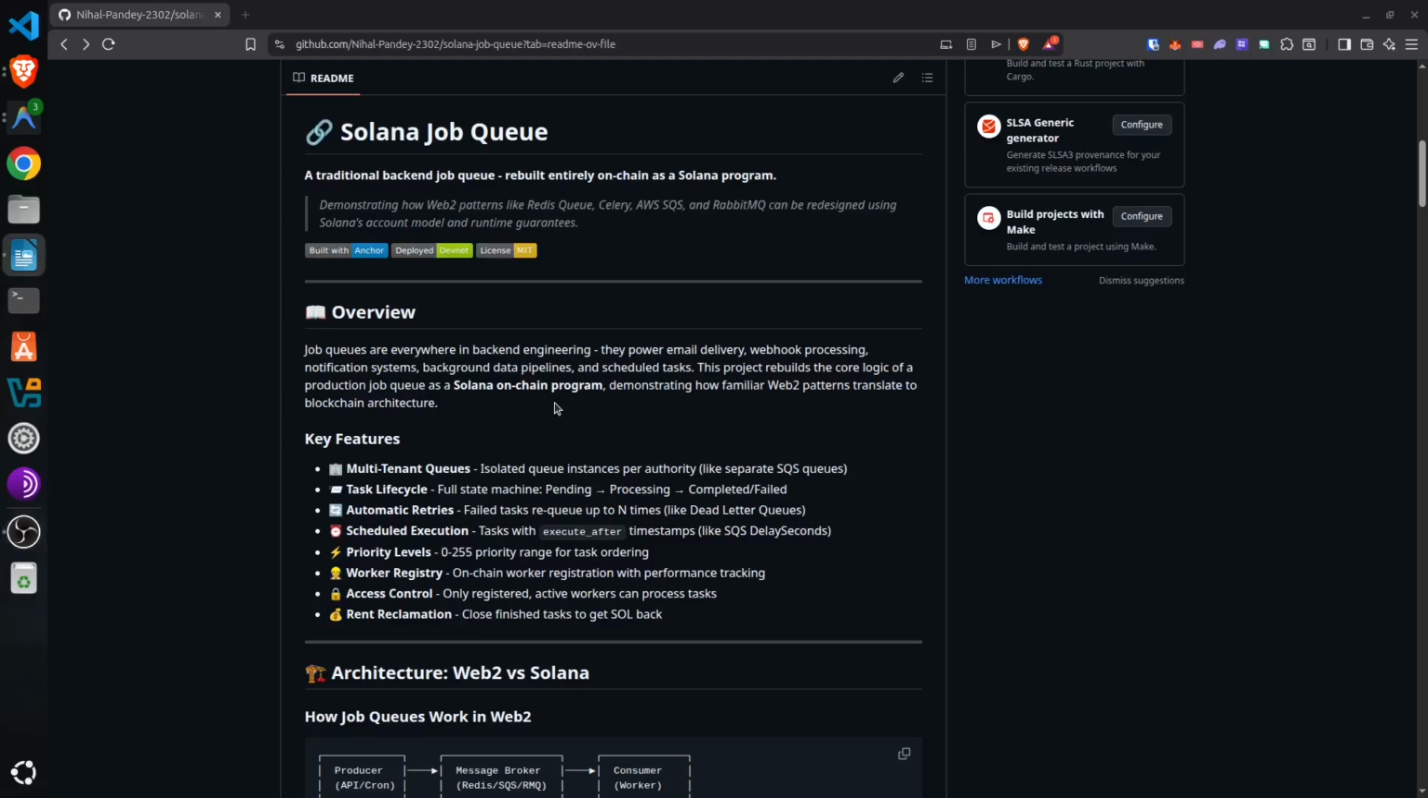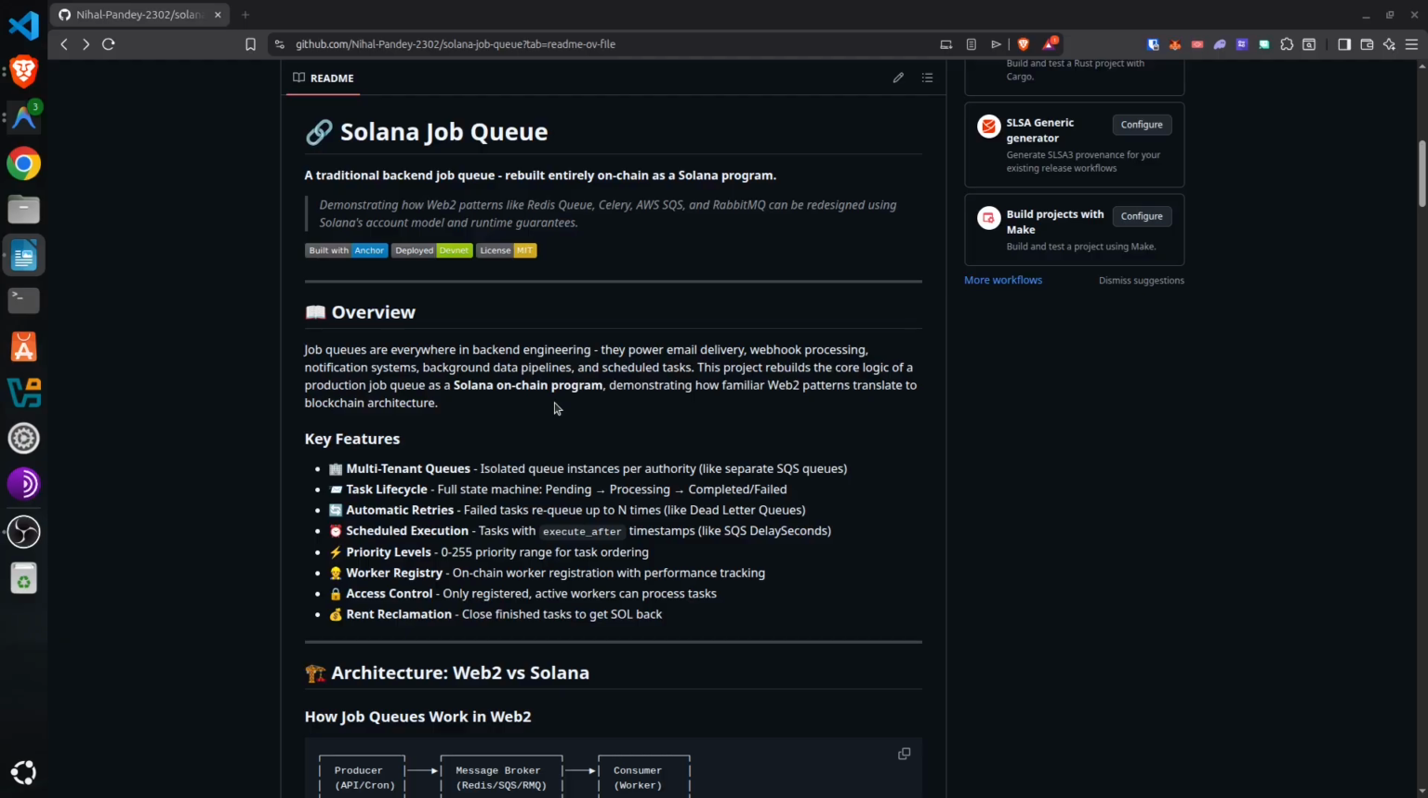Hi everyone. For this backend challenge, I decided to tackle one of the most critical pieces of web infrastructure, the job queue. We are all familiar with it. We have all used systems like AWS SQS, Celery, and Redis, which power email delivery, webhooks, and background processing, but they typically require complex distributed locking, manual database cleanup, and external infrastructure tracking.